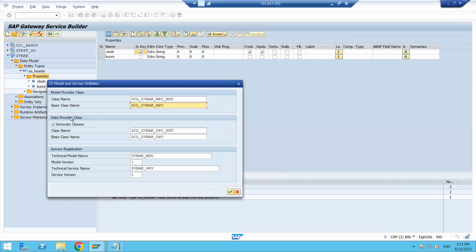Okay, and if you want to do any operation, for our data fetching or creating, updating, deleting, whatever it is, then we will go for DPC, data provider class. In this DPC also two classes are there, the parent class and the child class. The base class is nothing but the parent class only.